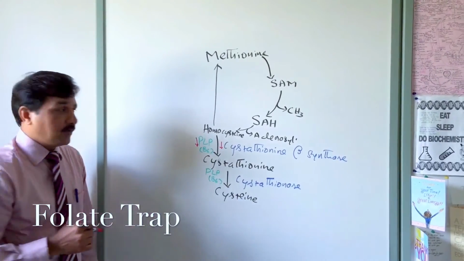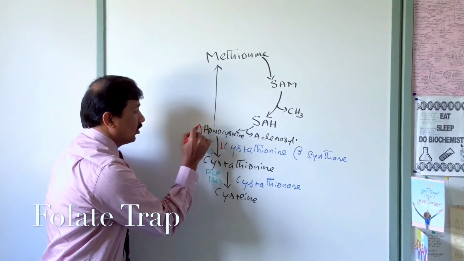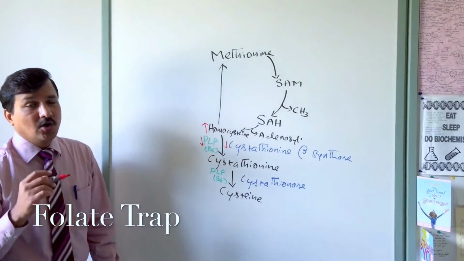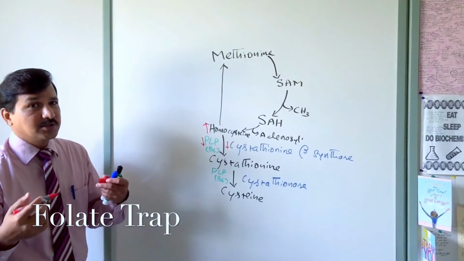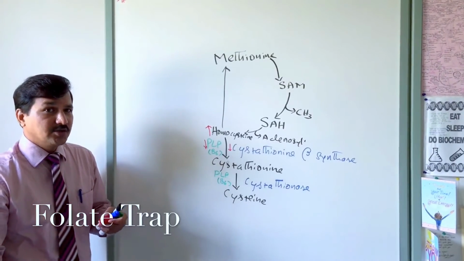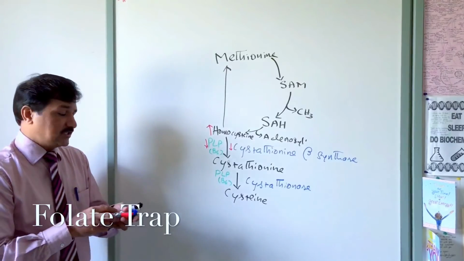During that time, there will be an increase in homocysteine levels, and that is called homocysteinemia, excess homocysteine in the blood. Later it appears in the urine, and that is called homocysteinuria.